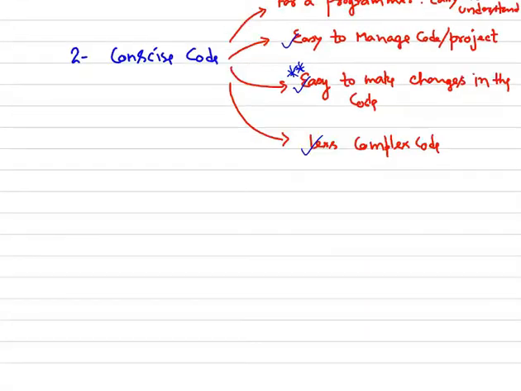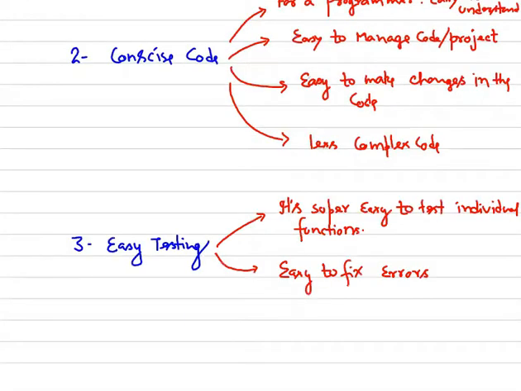The third advantage of using the functional approach in C++: if you have written concise code for individual functions, then we definitely know what is going inside the function and what we are getting out of this function. Means what are the input parameters of the function and what would be the output of your function. The return data of your function we would know in advance, so we can test the functions very easily, right?